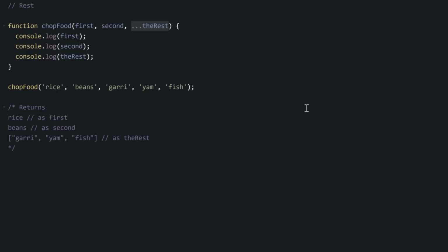So now if we console log first, any argument we pass as the first argument will be logged here. Console log second will log the second, and console log rest will log a collection of all the remaining arguments we pass, no matter if it's 2, 3, 4, or 5. Like this chopFood example.